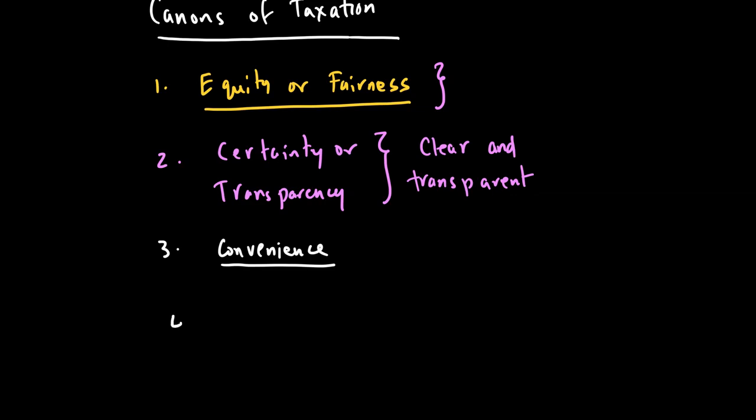The fourth one is called the cost. If the cost of administering and collecting taxes is too much, like if the government has a huge machinery, then basically the benefits that we get in terms of tax revenue will actually end up being spent on collecting the taxes. So the cost of administering and collecting taxes needs to be as low as possible.